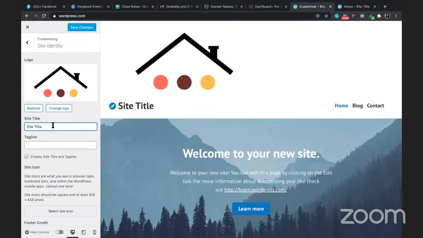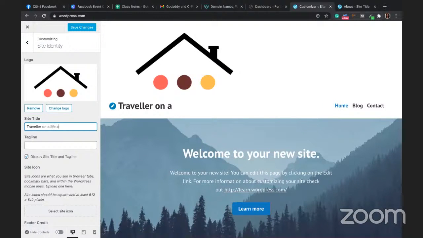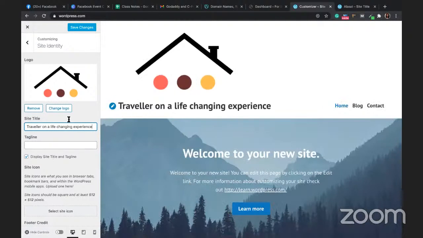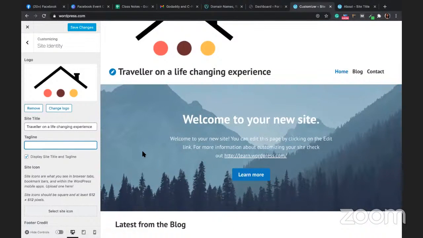Then of course you can write a title. I'm just writing some sample title. It looks more like a tagline though, so you can write it here. So like that you can add. So this is how you create a page. This is how you change the menu. This is how you change the site title.